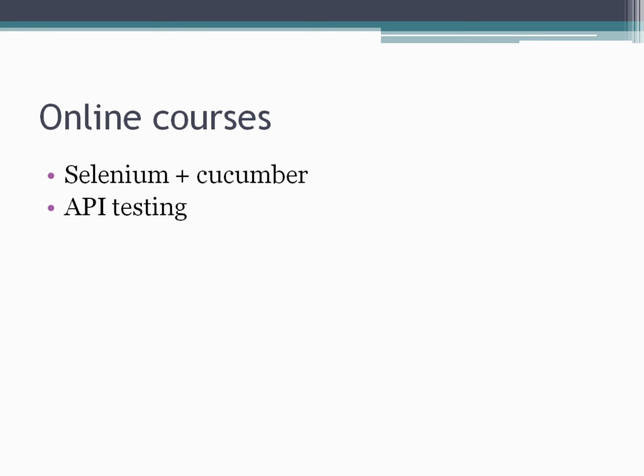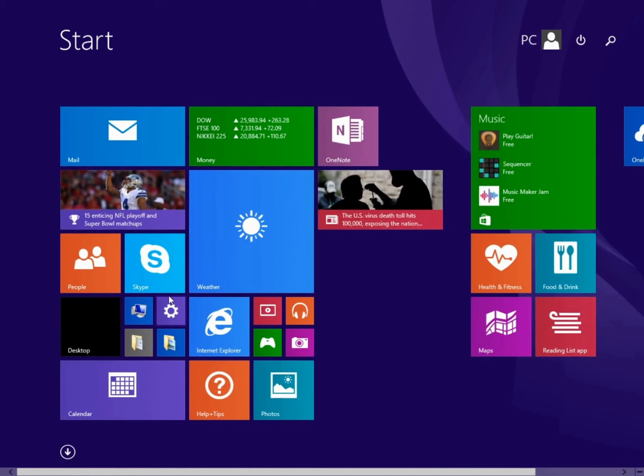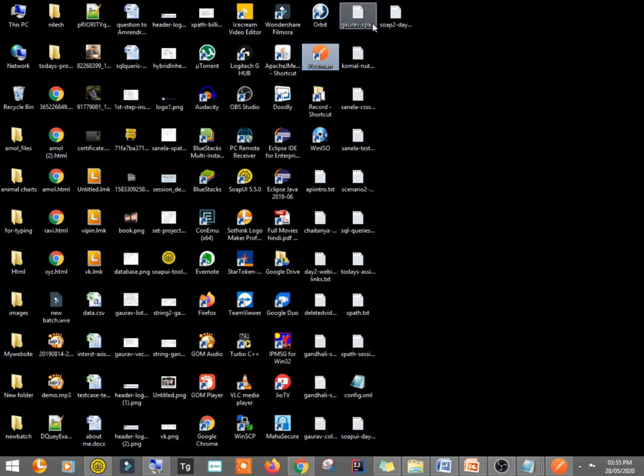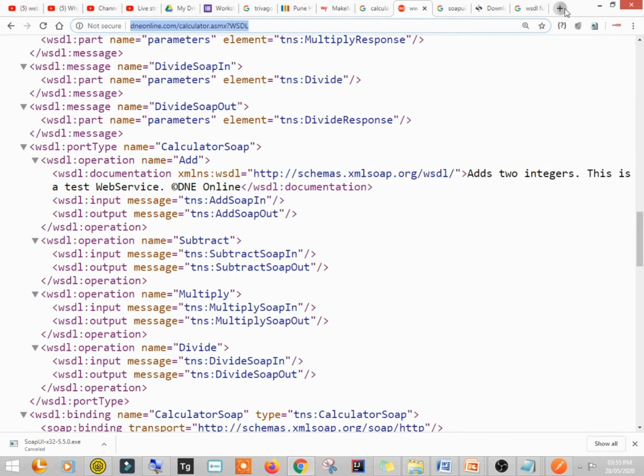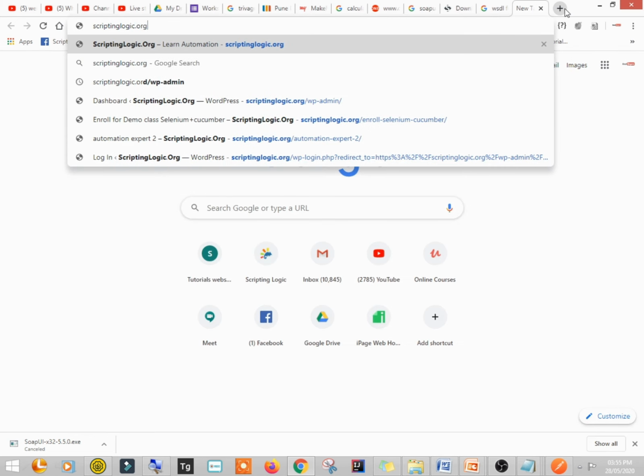Then Selenium plus Cucumber with Java. There are so many batches going on related to Selenium plus Cucumber with Java. Let me just show you what we learn in Selenium. Scriptinglogic.org, right?